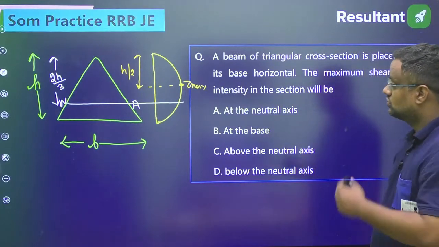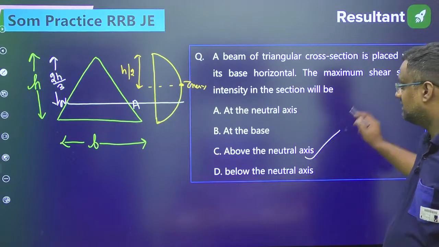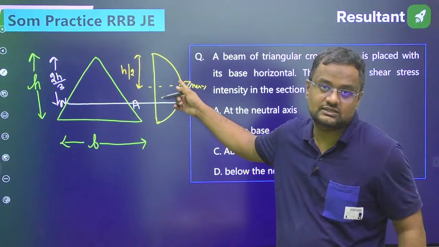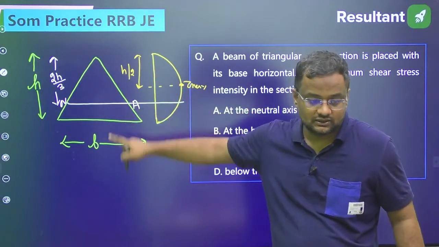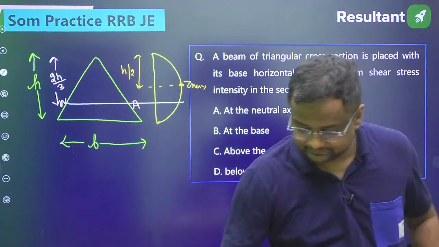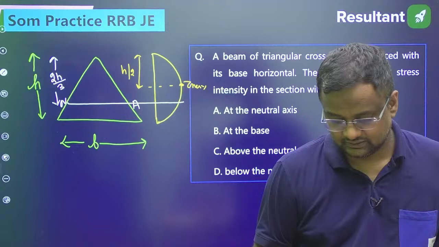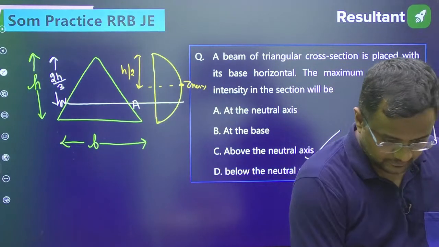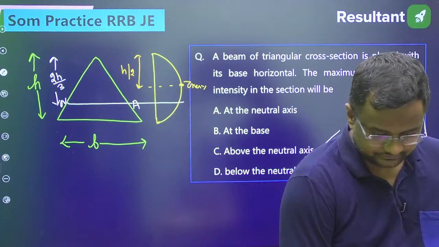Correct? So where is the maximum intensity? Above the neutral axis. The maximum intensity is not at the neutral axis here. Tau max is at H by 2 and this is 2H by 3. Give me yes or no please, everyone. Have you understood?